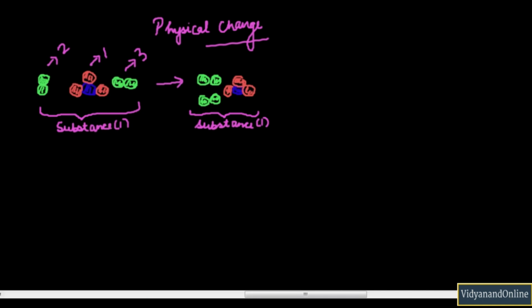After physical change, you can see that the molecules are only rearranged. It's not like in this first molecule some other atom is also added, right? The molecules are only rearranged. That is what happens in physical change: there is no insertion or deletion of atoms. The molecules are just rearranged, and that is why we can say that no new substance is formed.